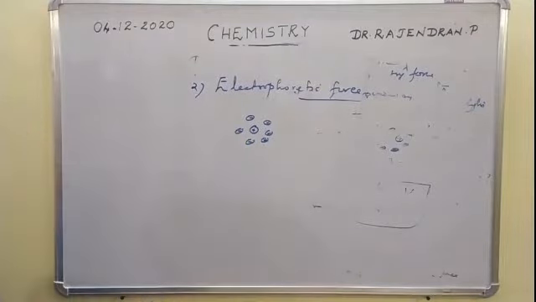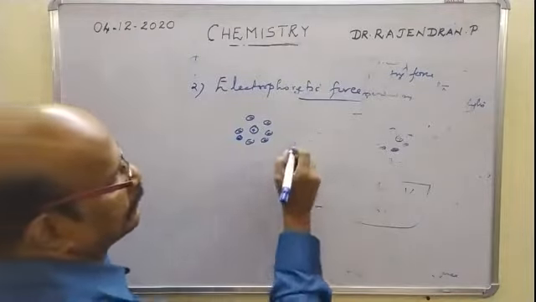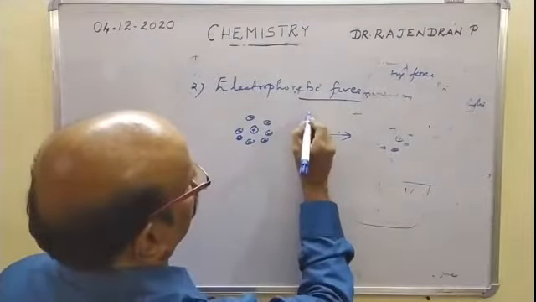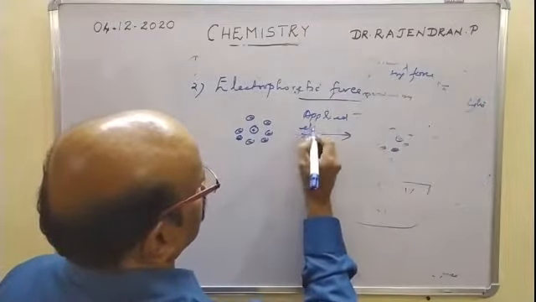Under the influence of the applied electric field,